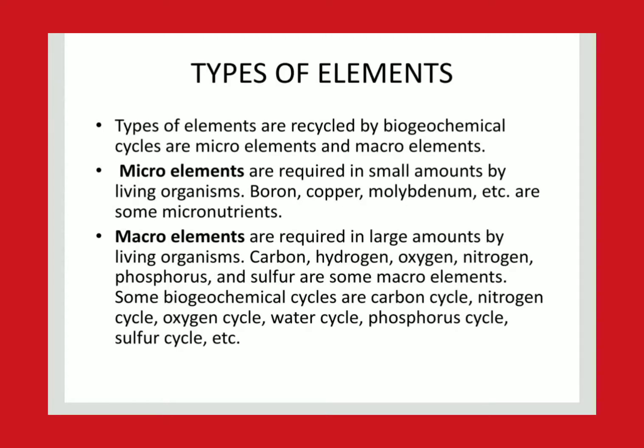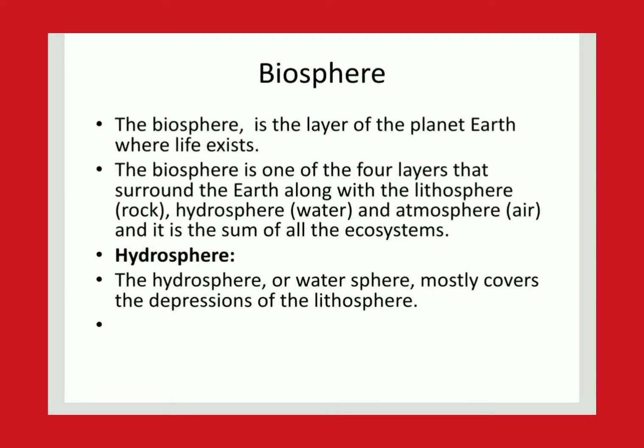And what are the types of elements? The types of elements that will be recycled are of two types, micro and macro elements. Micro means those required in small amounts by living organisms, like boron, copper, molybdenum, zinc, so many. These are the micro elements. And macro means those required in large amounts by living organisms: carbon, hydrogen, oxygen, nitrogen, sulfur, phosphorus, potassium. So these are the macro ones.